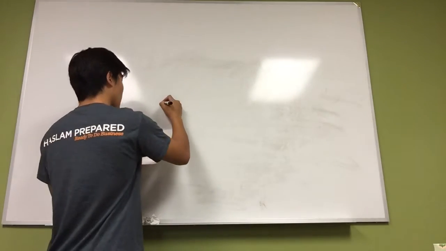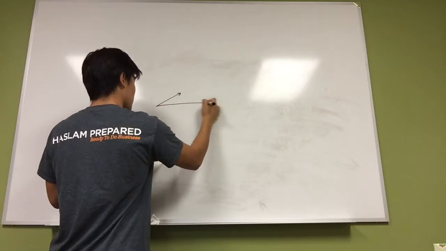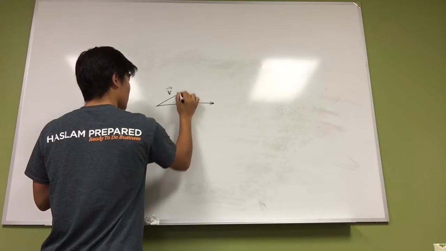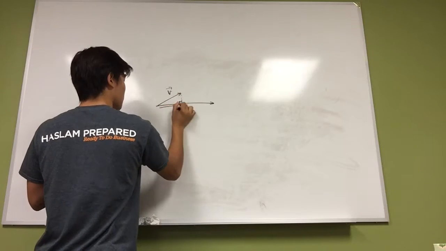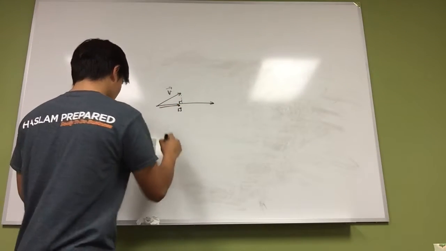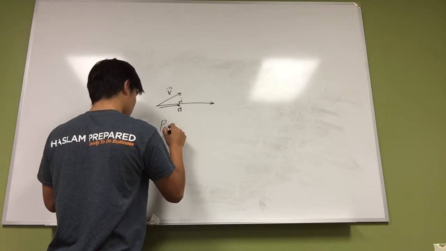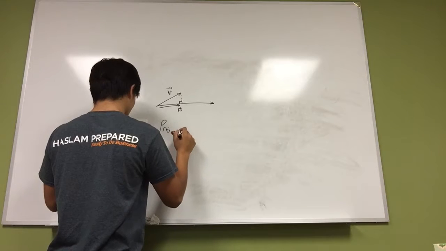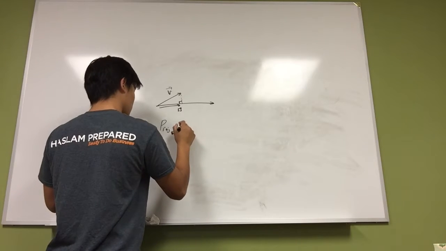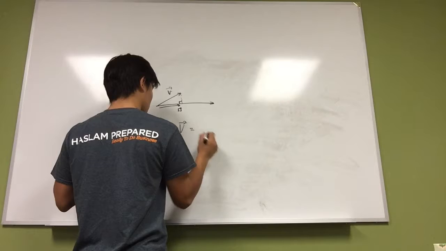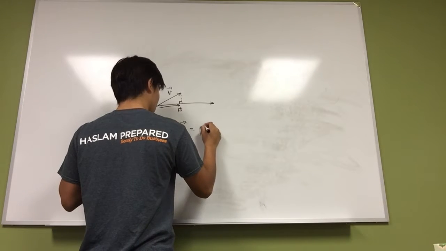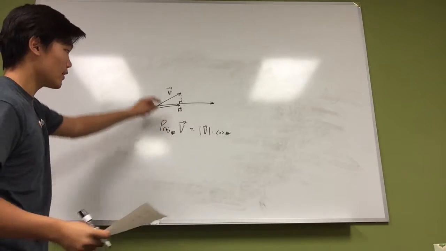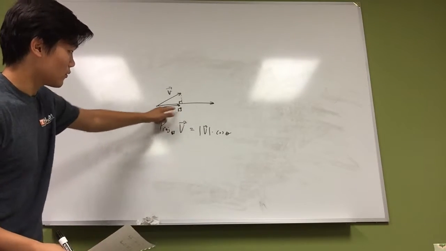So, I don't know why I just erased that. Okay, V, W. So projection of V on W equals V times cosine, because cosine is the base over the hypotenuse right there.